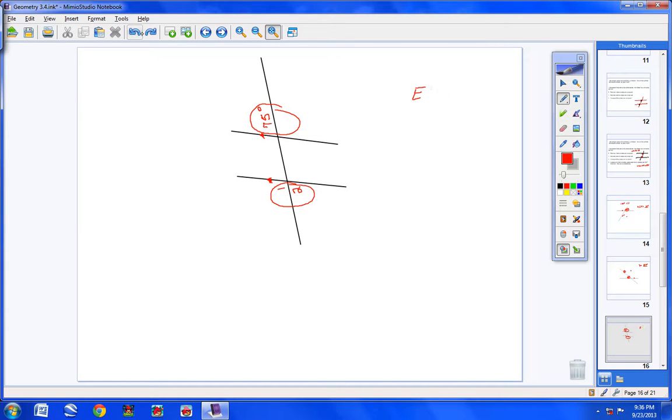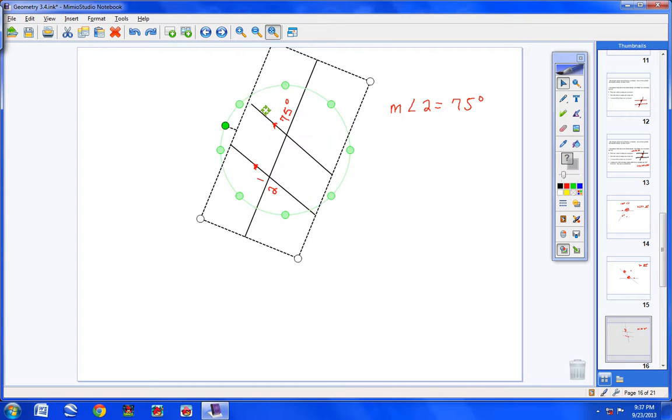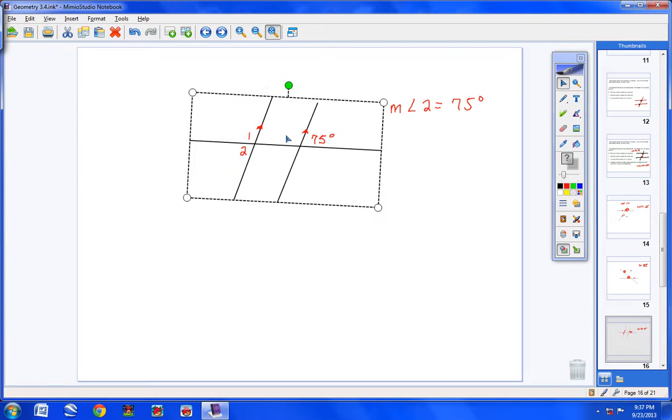So if you'll look at principle number 2, I believe it was, principle number 2 that I gave you in your notes, it stated alternate exterior angles are congruent. So the measure of angle 2 has to be 75 degrees, because this angle here and this angle here are alternate interior angles. Now, we're still missing angle number 1. We have to find the measure of angle number 1.